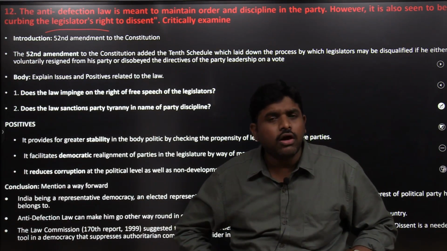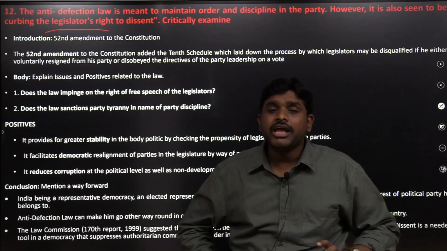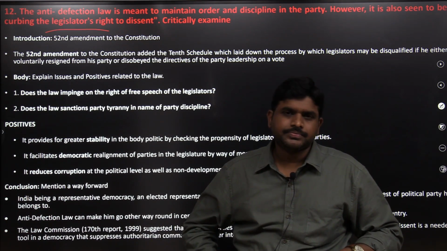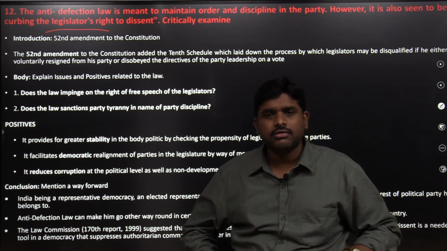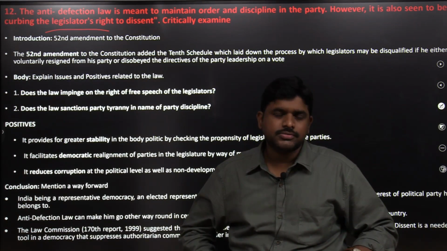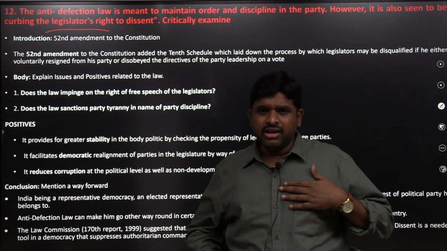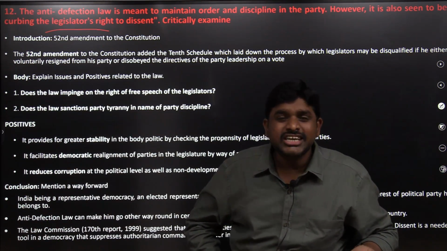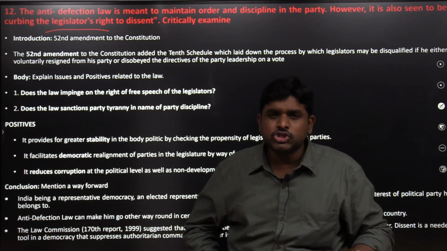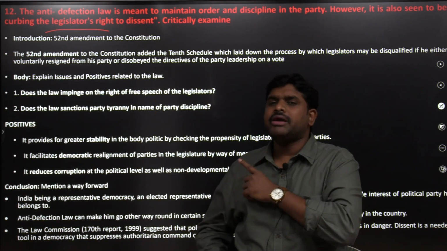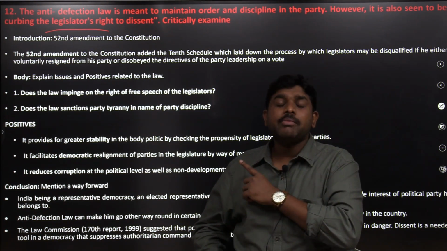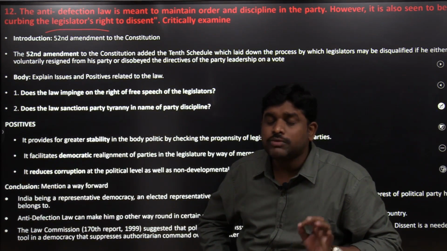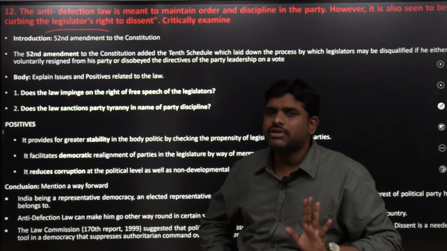So the anti-defection law is a good law, mainly to work against defectors. If I win the elections in this political party and jump into another political party after winning, it is called cheating. So that type of system needs to be stopped. The 52nd Constitutional Amendment Act was made and we came up with the anti-defection law. A new schedule was added to the Constitution, the 10th Schedule, the anti-defection law.